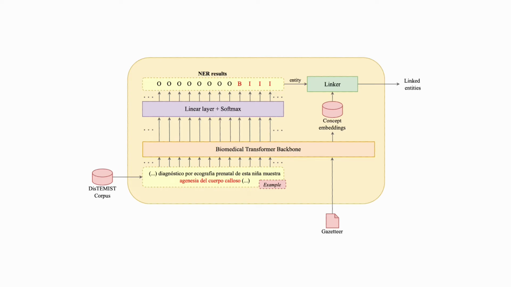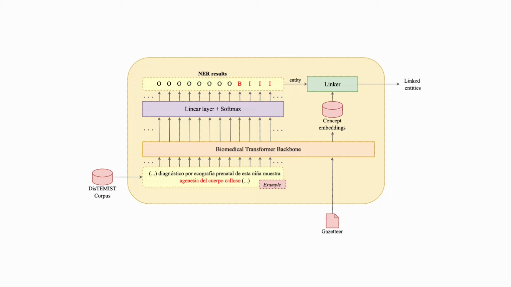First of all, let's see the methodological workflow behind our submission to the challenge. The inputs to our system are the DisTEMIST corpus and a gazetteer provided by challenge organizers, which contains main terms and synonyms from the relevant branches of SNOMED-CT for the grounding of disease mentions. A transformer backbone network pre-trained with Spanish biomedical corpora has been used for both named entity recognition and linking tasks.